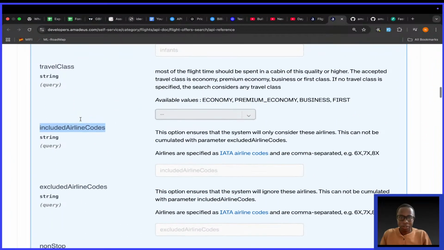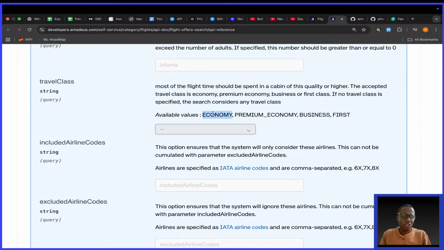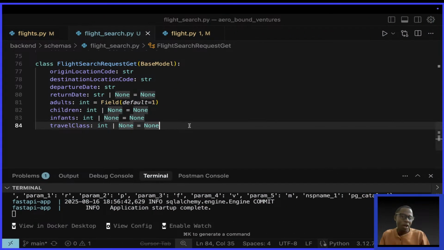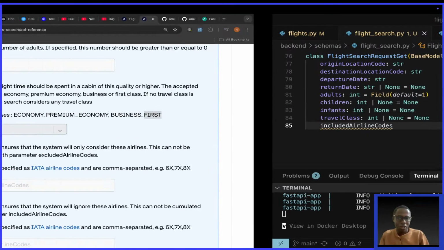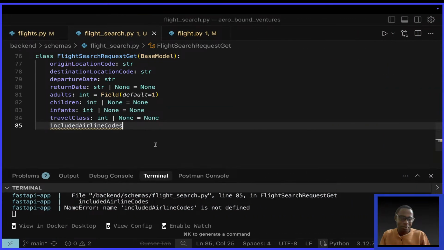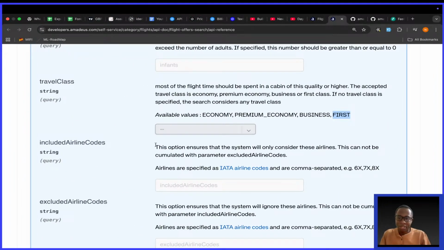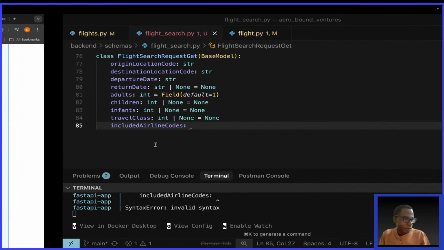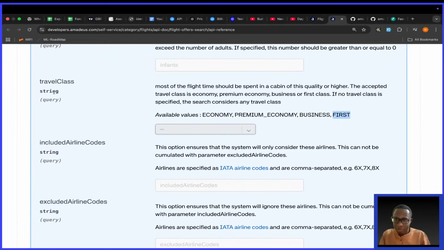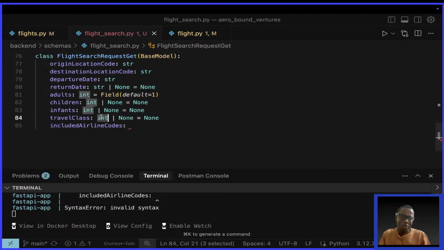Airline codes. Of course, travel class we know. It refers to economy, premium economy, business, or first class. Ogembo says, my understanding is an infant cannot travel alone. Yes, that's correct. But Ogembo, if you had, for example, twins, two children, you cannot travel with them, even if you're an adult. One infant will be carried with you, then another infant carried by another person. Daniel says, you said int, not string. What was that? For travel class? Wow. Thank you. It is a string.